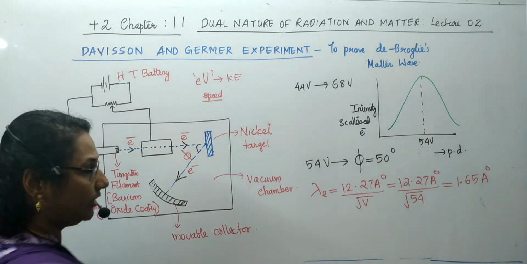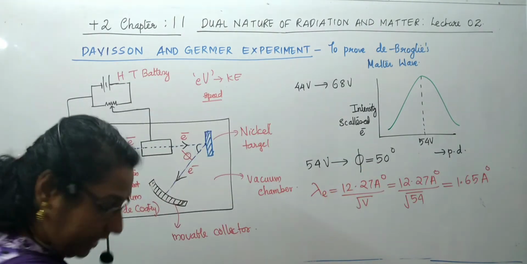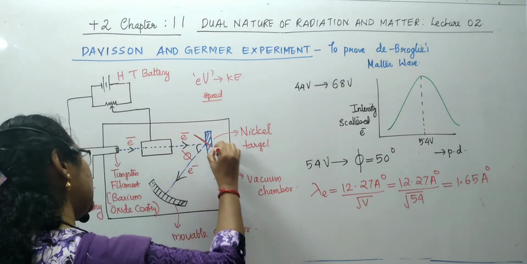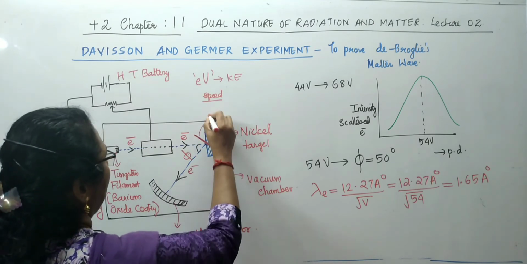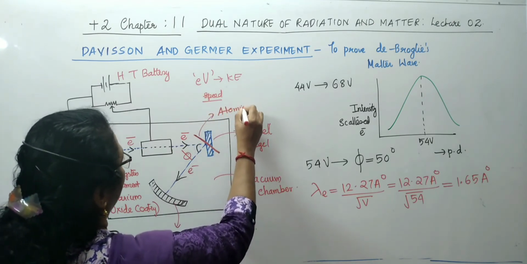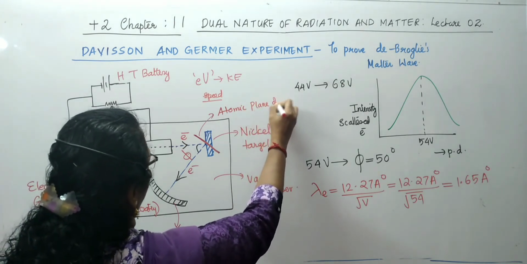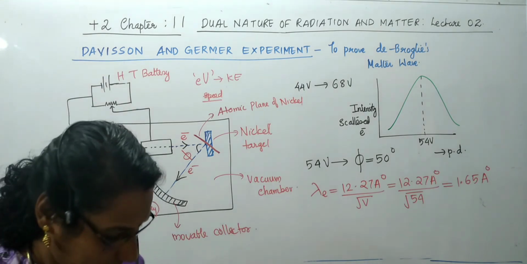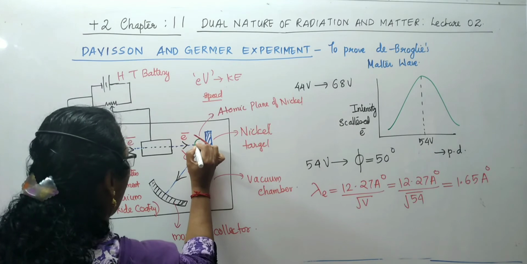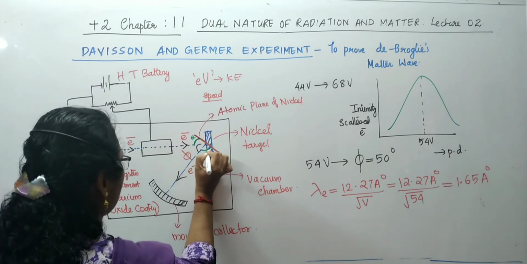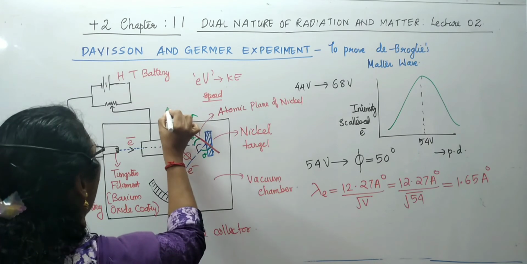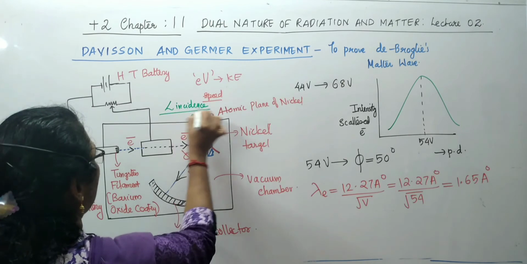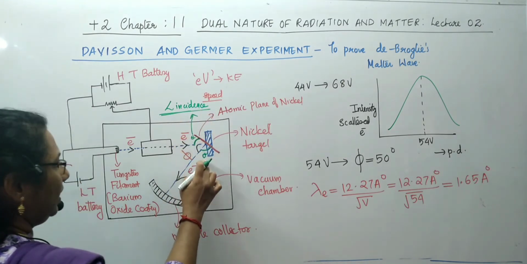And what they did, the angle of scattering is 50 degree. Angle of scattering means, if this is the atomic plane of the nickel crystal, this is the angle of incidence theta, and this is also the angle of incidence theta. What is theta? It is the angle of incidence. This is phi, this is theta.